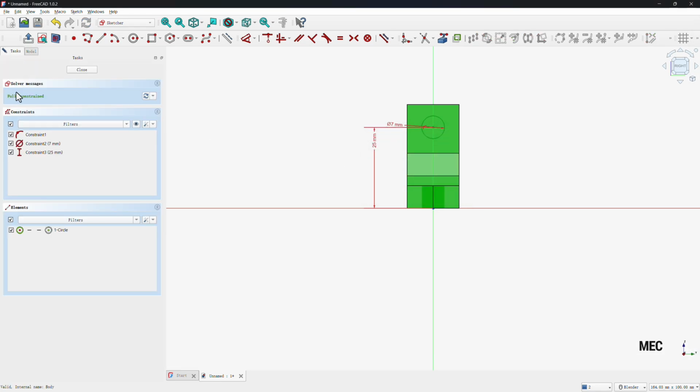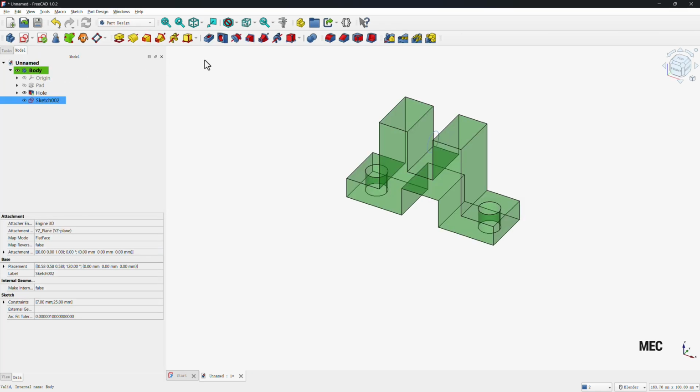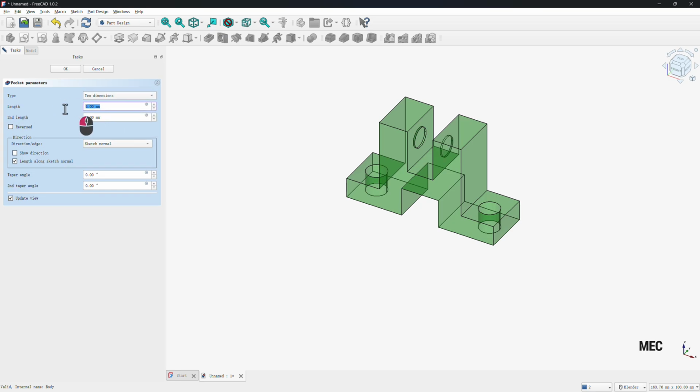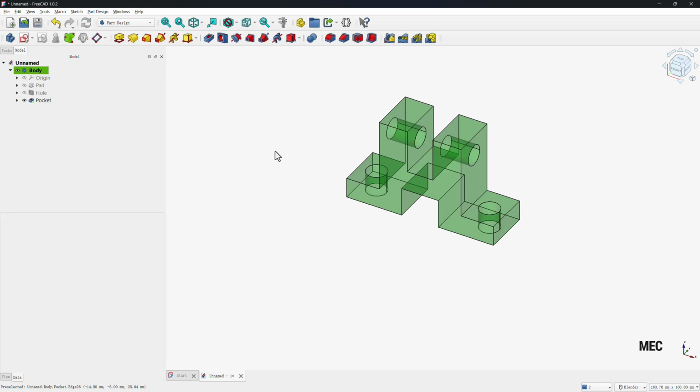And then go back to Task, and we can find the sketches for constraint. Then go to Pocket, and select 2 dimensions. We can try inputting 25 to see if the pocket goes through all. The same in the other direction. Click OK to finish it.